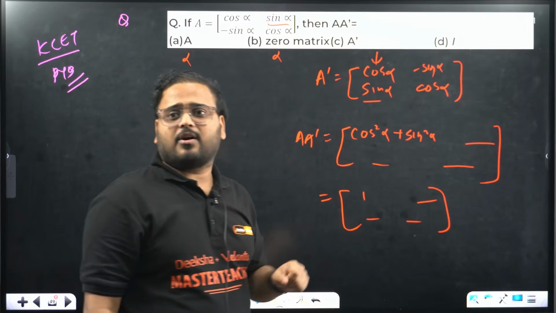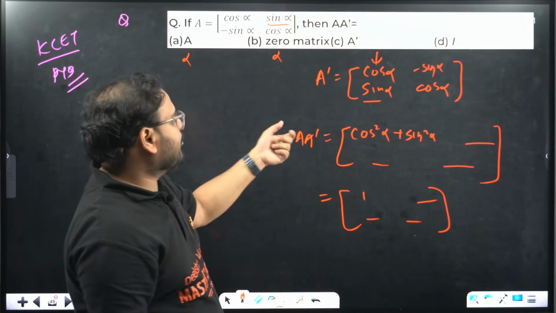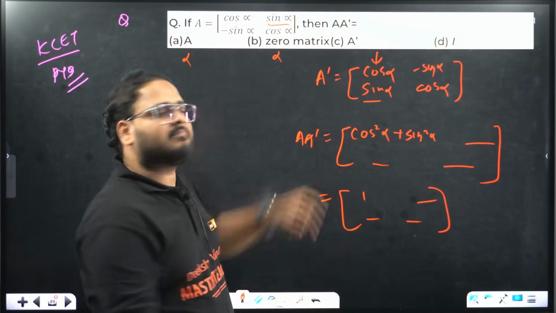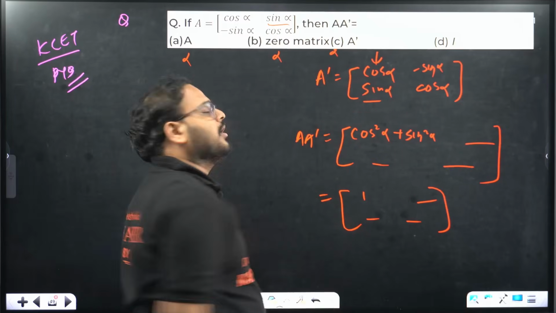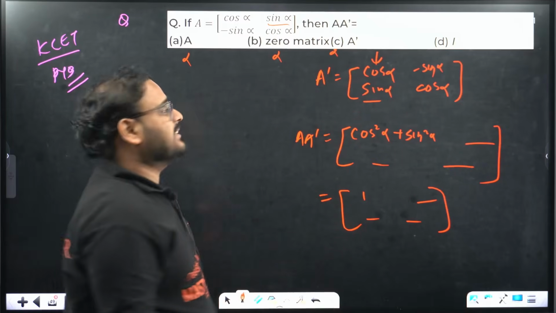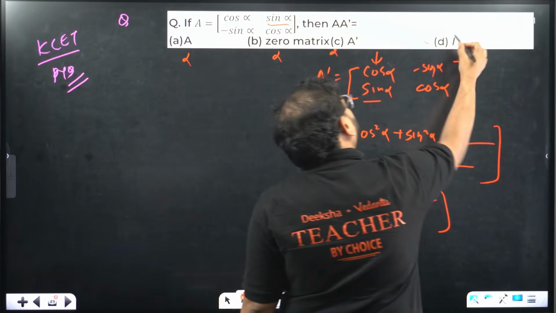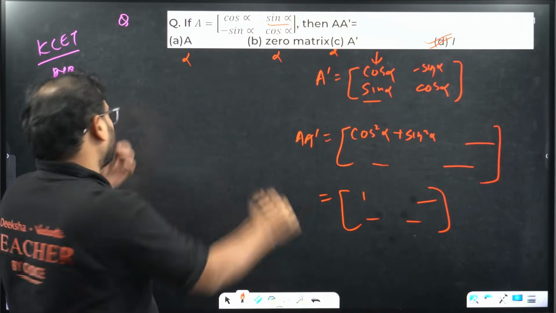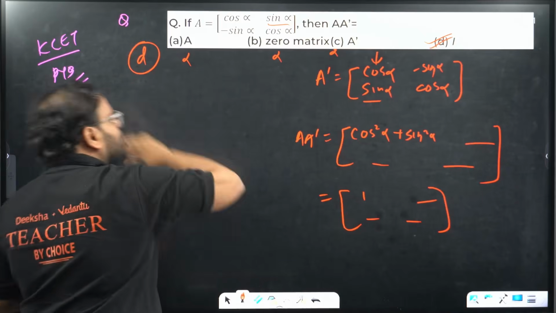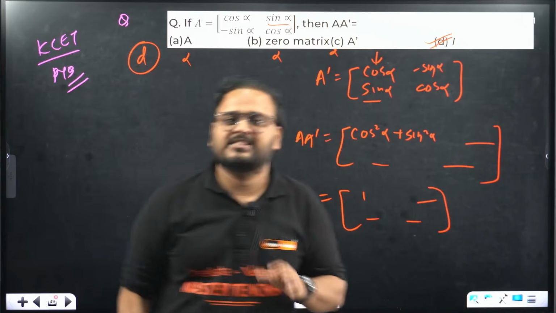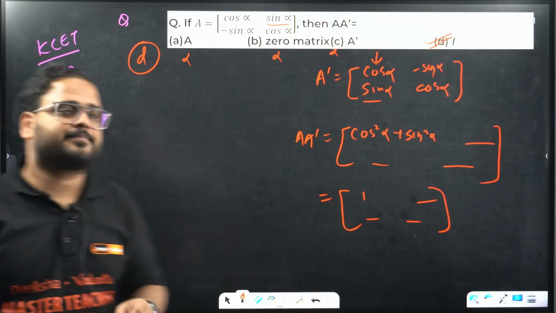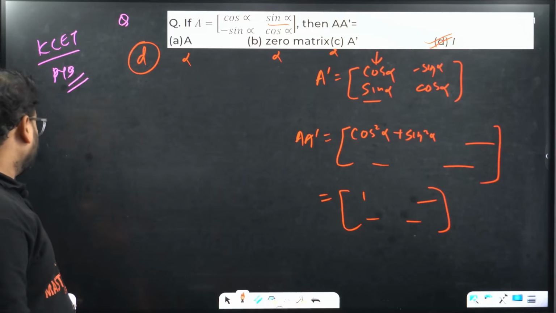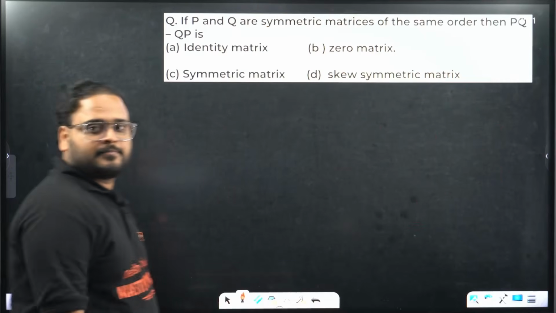Third option is A dash. A dash, if you take, again, what is the first element? Cos alpha. That is also wrong. What is the fourth option? I means identity matrix. Your first element is 1, second is 0, again 0, 1. It means my option is D. Do not do over multiplication. Save time. It will help you a lot. Clear? Okay. Next.